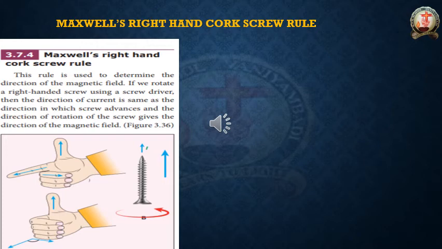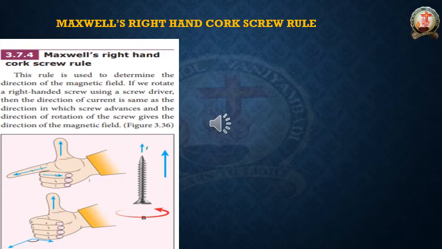And the direction of rotation of the screw gives the direction of magnetic field. So here, the side at which the screw is going inside the wall is the direction of current. The screw keeps rotating, and after a couple of rotations it will fully enter the wall, correct? So the screw moving inside the wall is the direction of the current, like a forward direction.